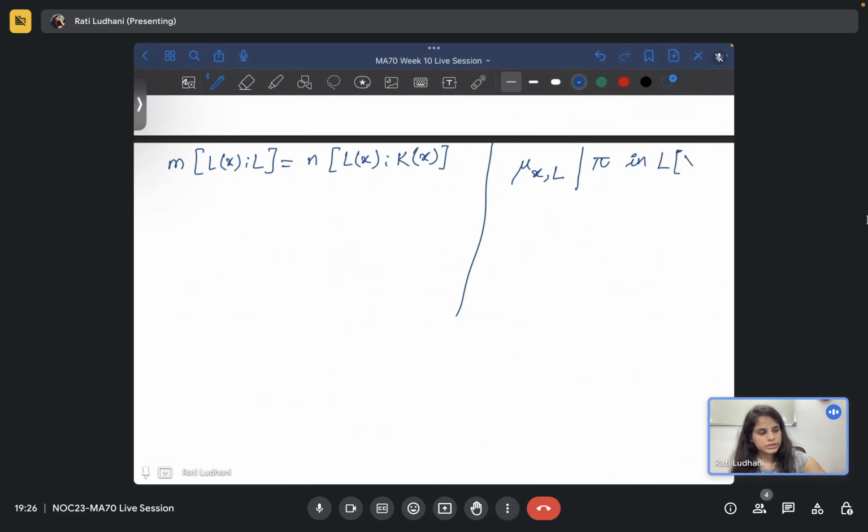Now we have to conclude that these are equal. Firstly, this implies that the degree of mu x L is less than or equal to the degree of pi.